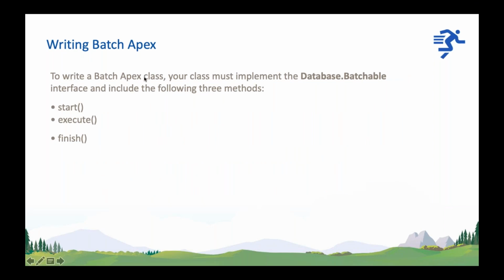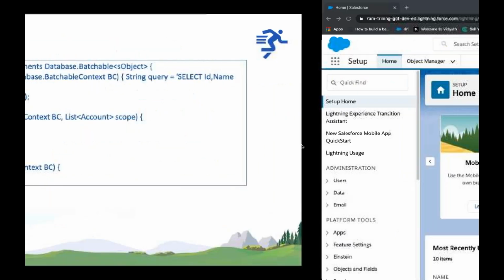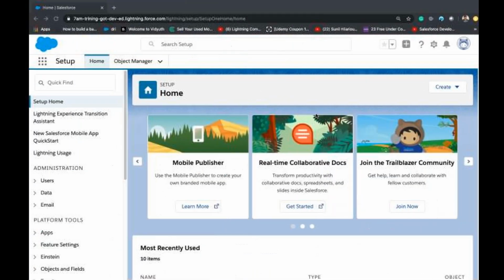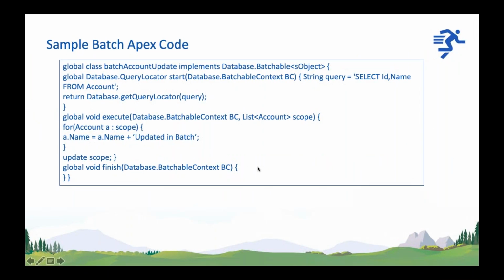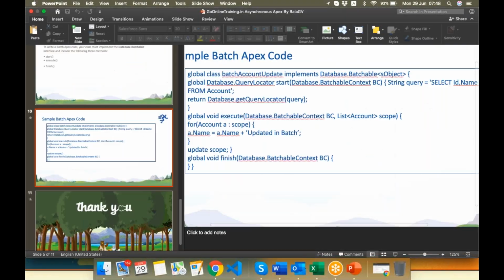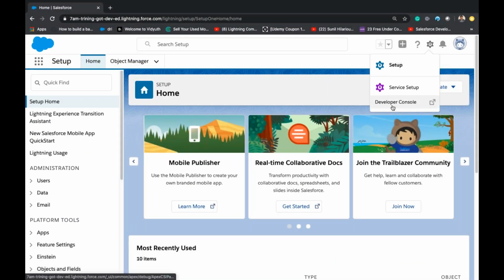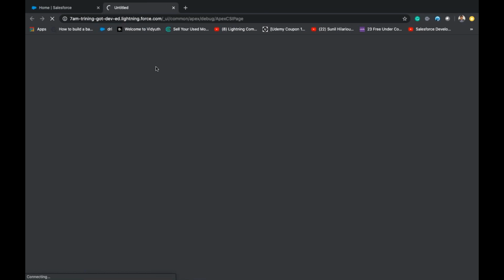To write a batch Apex class, your class must implement the Database.Batchable interface and include the following three methods. There should be three methods: start method, execute method, and finish method. This is the syntax of batch Apex. This is a small program. Let me show you the syntax.